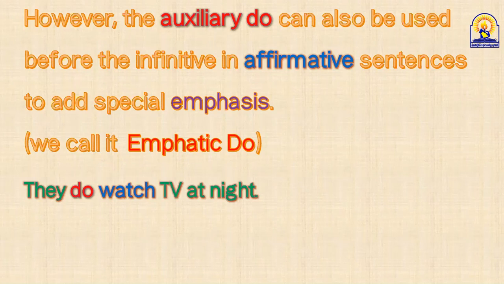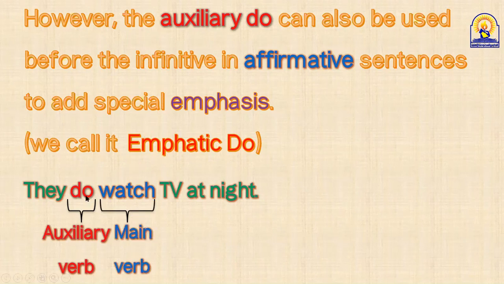They do watch TV at night. What kind of statement is this? Present simple, past simple? Present simple. Is it affirmative or negative or question? Positive, or affirmative. Even though it is affirmative, the do here is an auxiliary verb. Why? Because it's followed by another verb, watch, and this is the main verb. It's the first time we see do in a positive sentence and it is auxiliary, because it's followed by another verb.